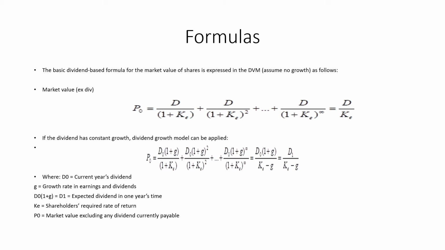Where G is your growth, KE is your cost of capital or discount rate, P naught is the market value excluding any dividend currently payable, and D1 is the dividend after one growth period. So we will use this formula for our dividend valuation model.